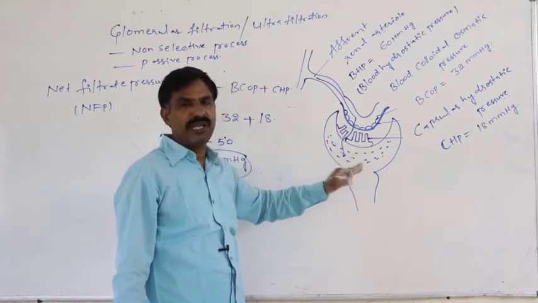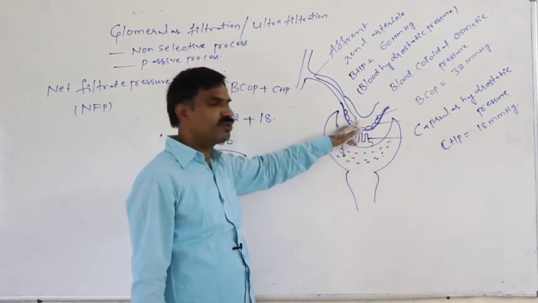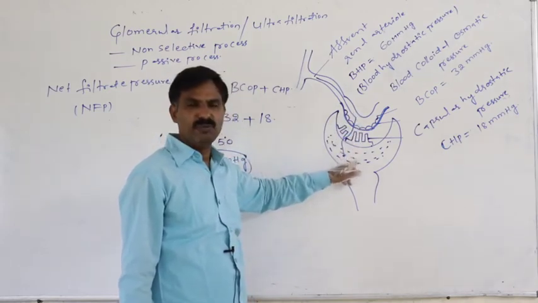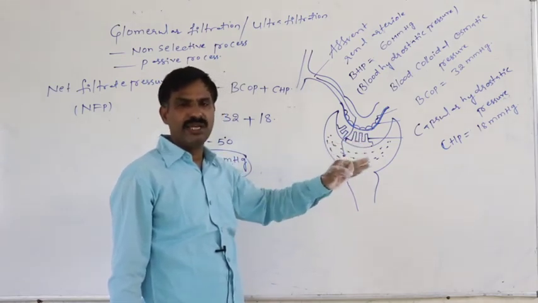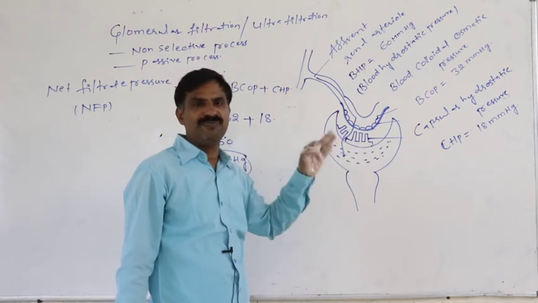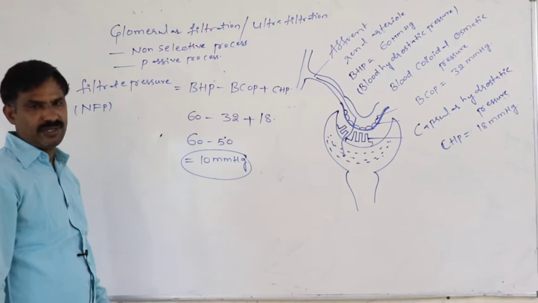Randomly, these substances may move out from the glomerulus into the Bowman's capsule space through the oozing blood plasma. So it is said to be a non-selective process.